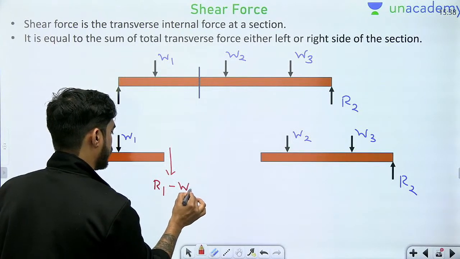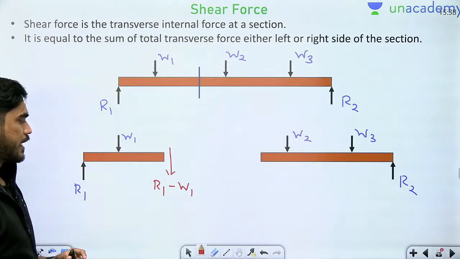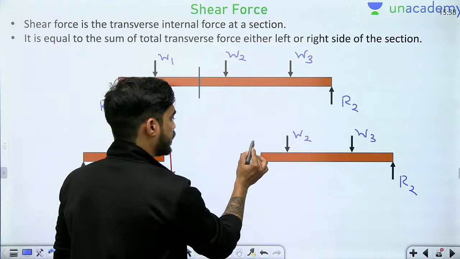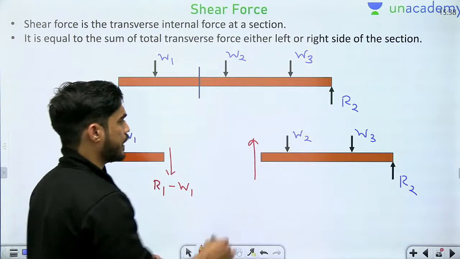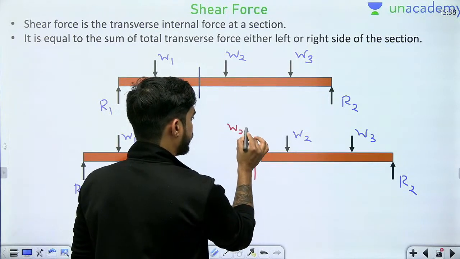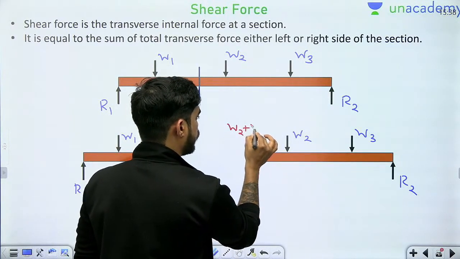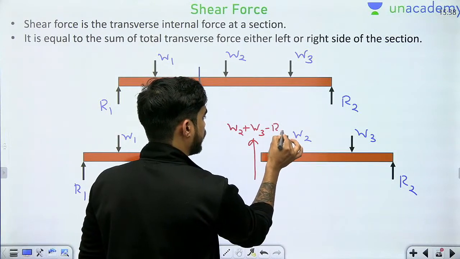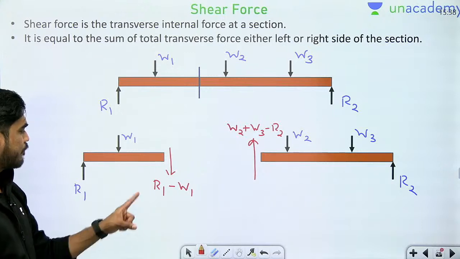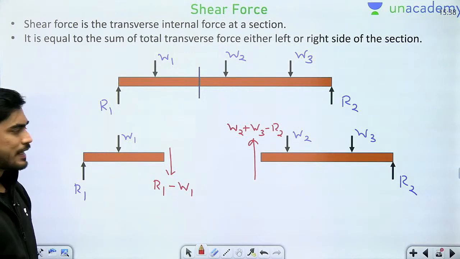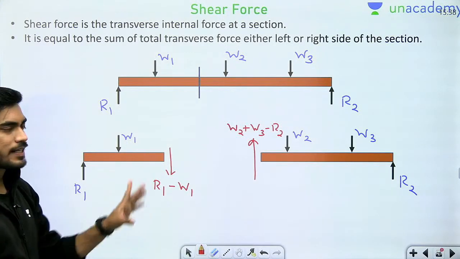R1 minus W1. Okay, and here if I calculate the shear force, then its value will be W2 plus W3 minus R2. Now you must be wondering why I have written R1 minus W1. I can write W1 minus R1.